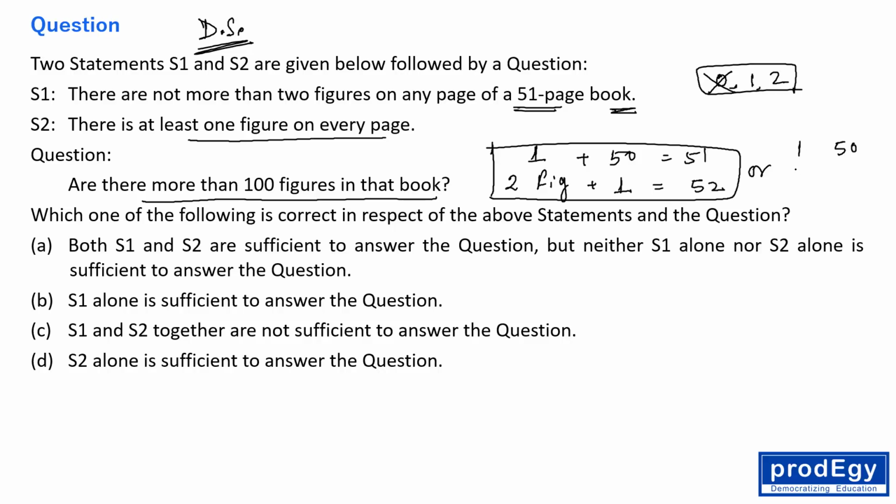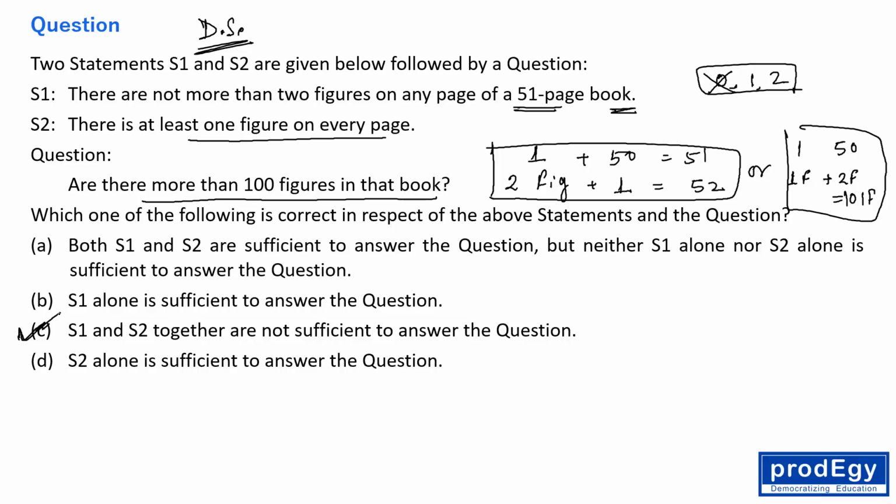if one page has 1 figure and the rest all the pages have 2 figures, right? Then how many total figures are there? 50 into 2 is 100. 1 plus 1 is 101 figures. So here we'll be having 101 figures, right? So friends, in this question, figures can be less than 100 also, figures can be more than 100 also. So both the statements are not sufficient to answer this question, right? S1 and S2 together are not sufficient to answer this question.